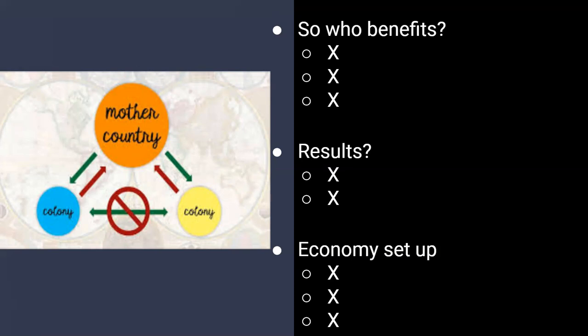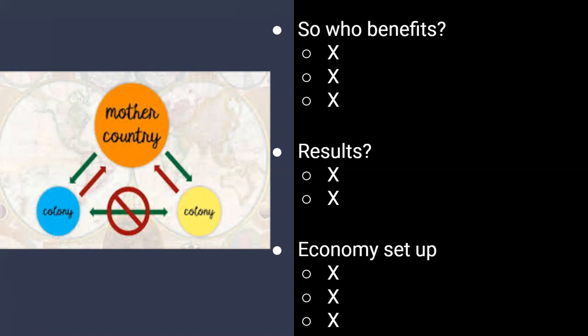And so that gives you two results. The first result is that the colonies are only viewed as a cheap source of materials. The only benefit that the mother country sees in them is what they can make for them.